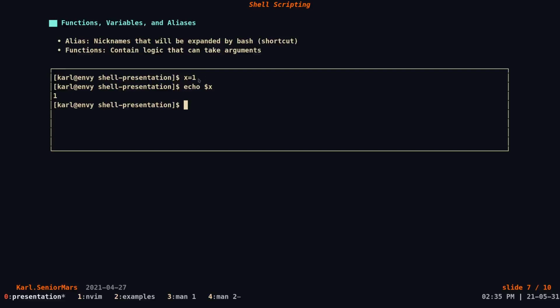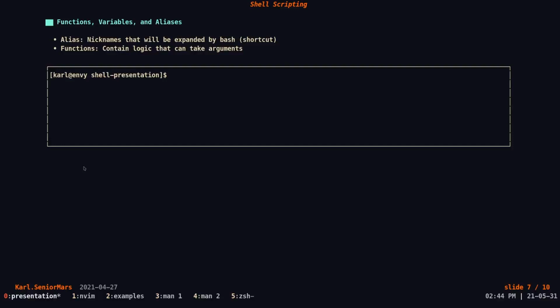I want you to notice that I didn't add any spaces. This is extremely important in shell scripting and bash, because if you add spaces, it doesn't refer to the same thing. For another example, we can set a string equal to hello world. Here we can put spaces because it's a whole string. If we print out the string, we get hello world. Cool and handy. Now that we've finished looking at variables, let's take a look at aliasing and functions.